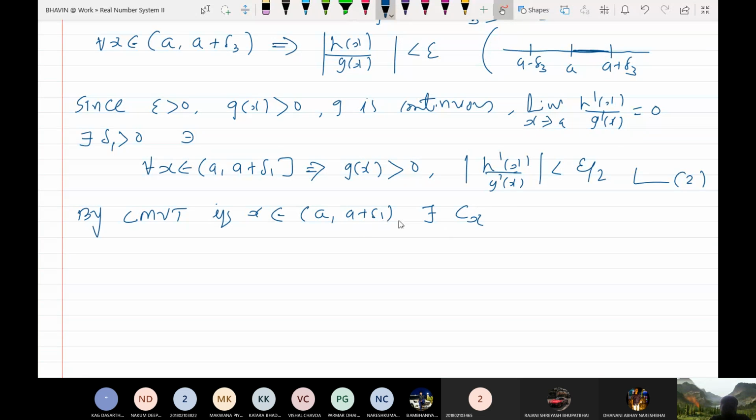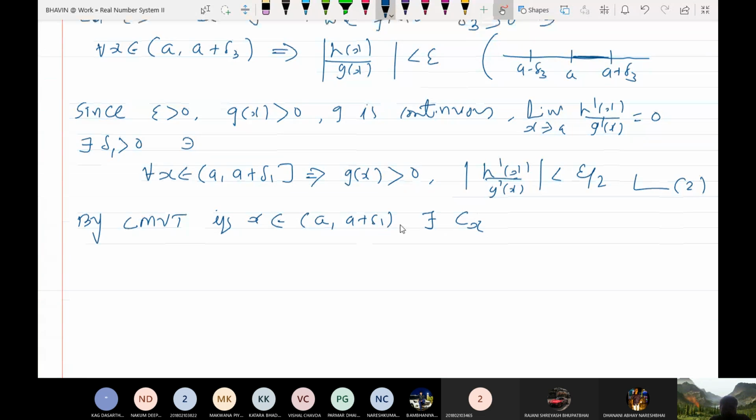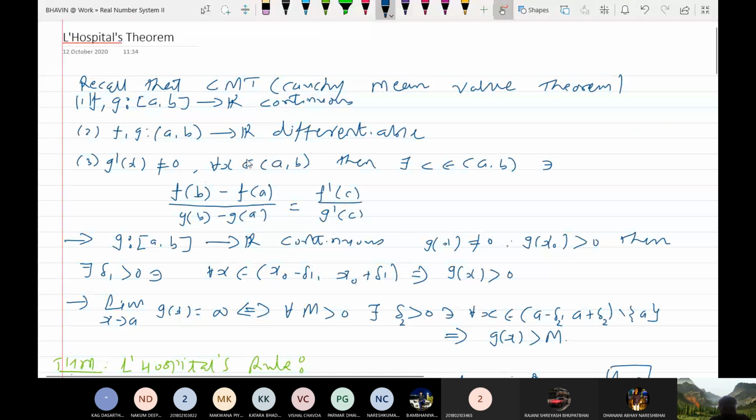Here a to b, the statement of Cauchy's mean value theorem is something like this. You can find c from the open interval (a, b). So here in place of a I have a, and in place of b I have a plus delta 1.